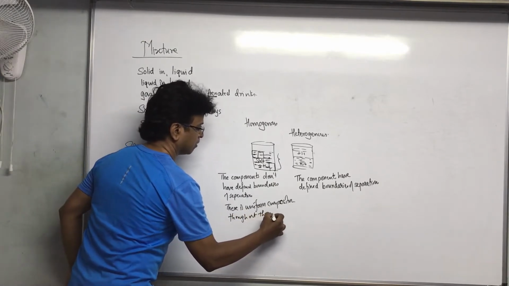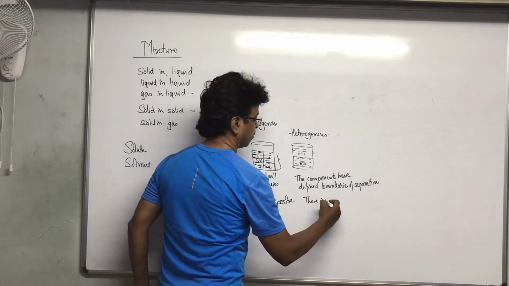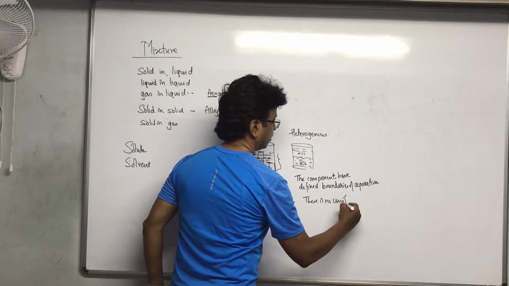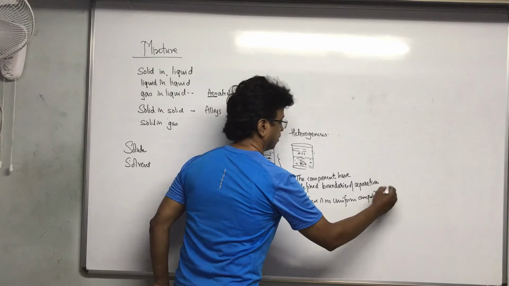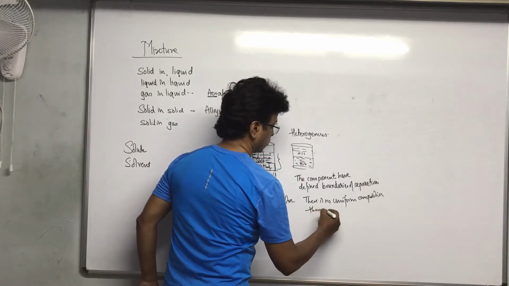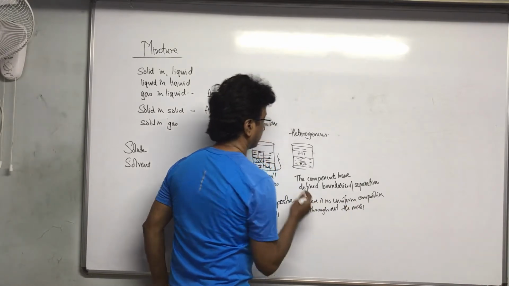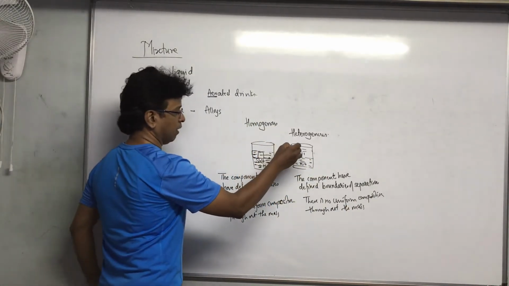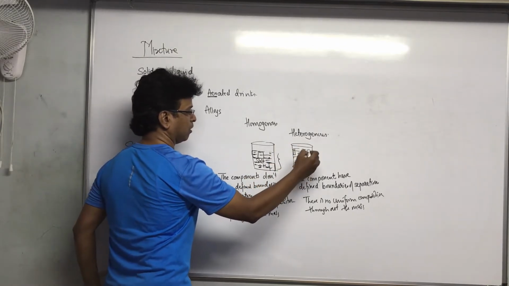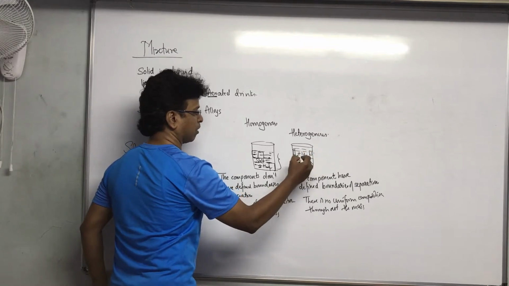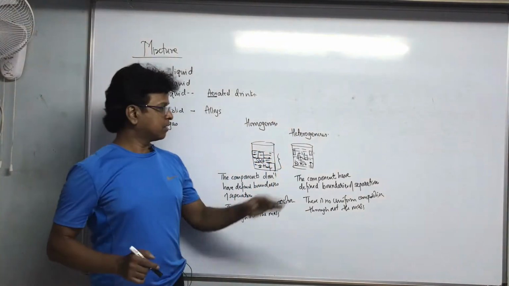Here there is no uniform composition throughout the mass. If you take a sample here, it will be only oil, or only water, or oil and water. The composition is not uniform throughout. So this is a heterogeneous mixture.